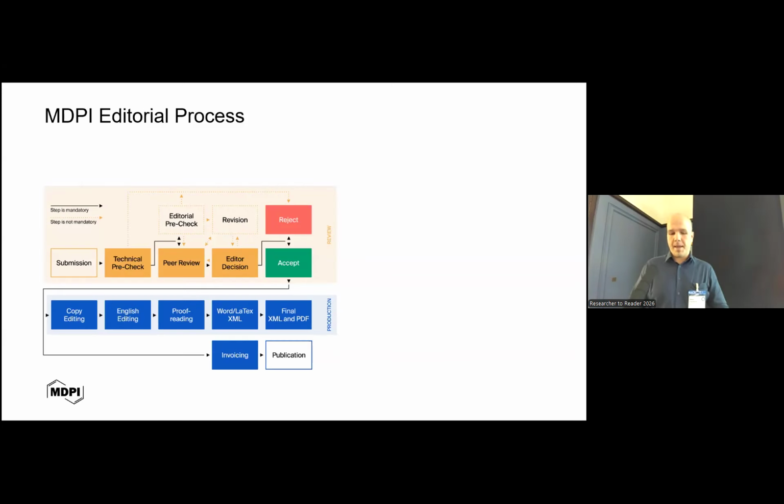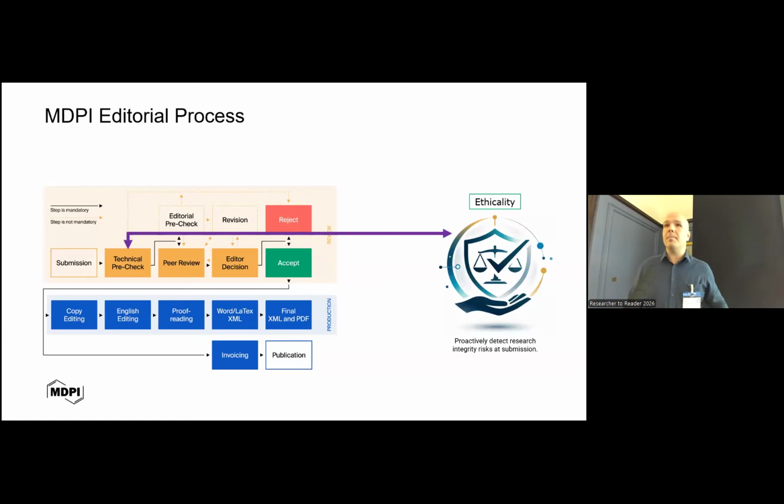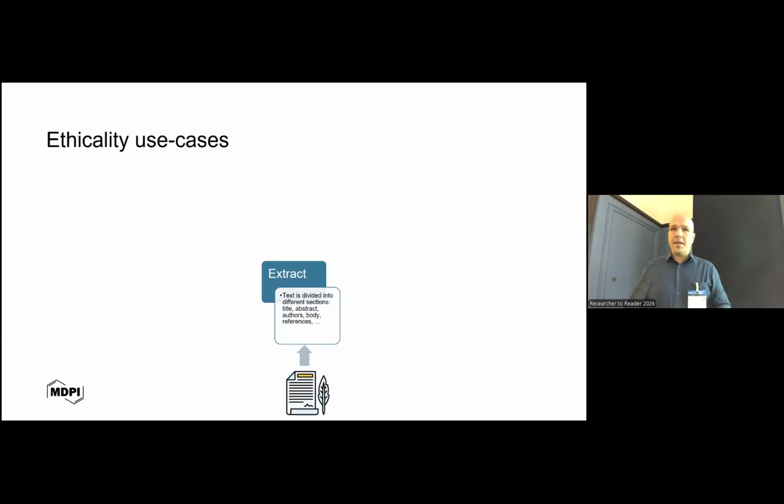Here is the publishing process, the editorial process at MDPI. It doesn't differ much from the standard publishers. And Ethicality is currently used by our internal editors, as I said. We plan to soon release it to peer reviewers, but also to academic editors at the end of the day. So here is how Ethicality currently works and what are the plans for the next couple of months or half a year.